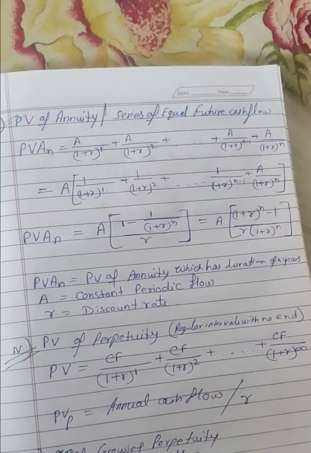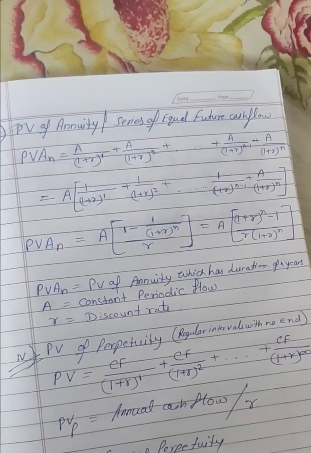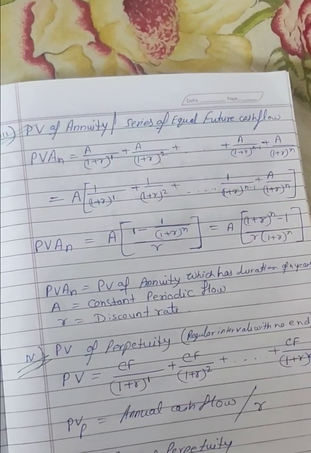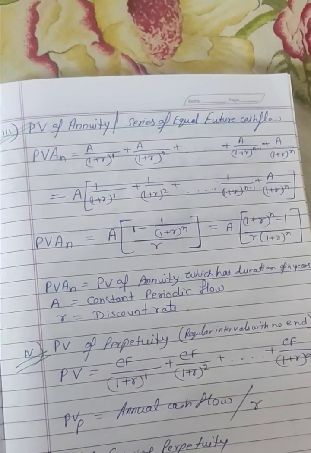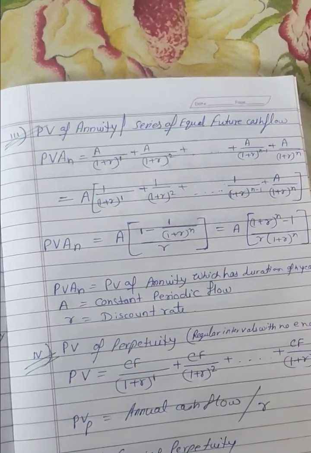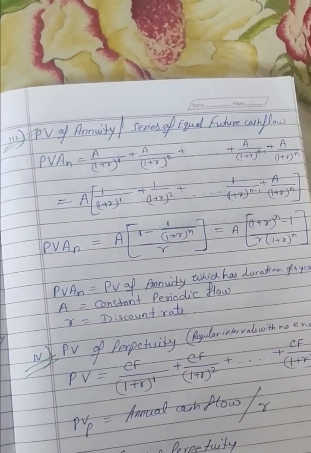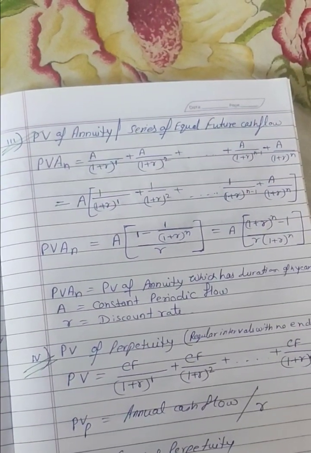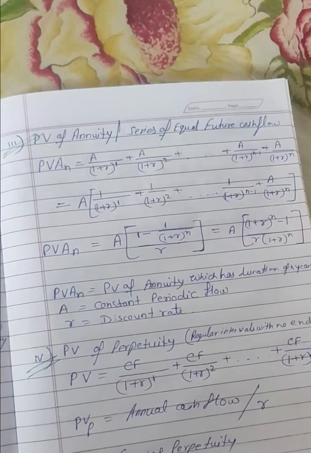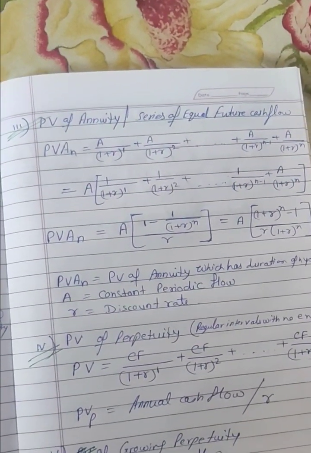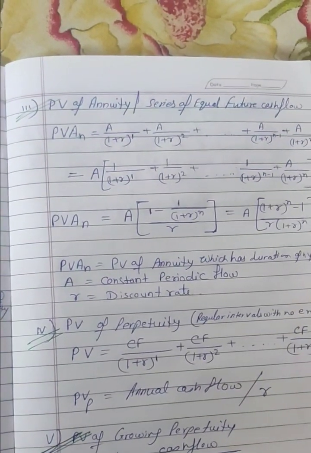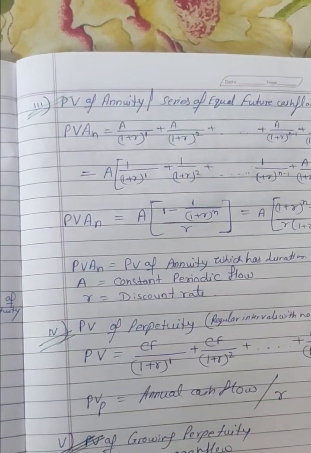And present value of perpetuity, again there the cash flow will be the same at regular intervals with no ending period. So that's why PV equals CF by (1 plus r) to the power n, plus CF by (1 plus r) to the power 2, and CF till infinite period. And fifth one is present value of growing perpetuity, where we want to know the growth. At that time PV equals cash flow by (R minus growth rate).